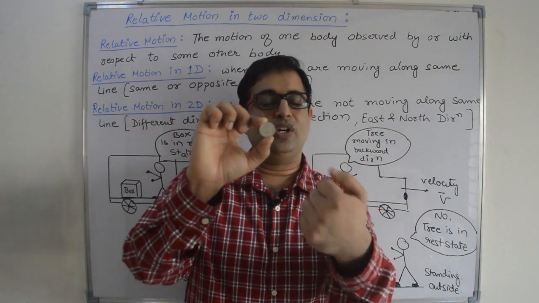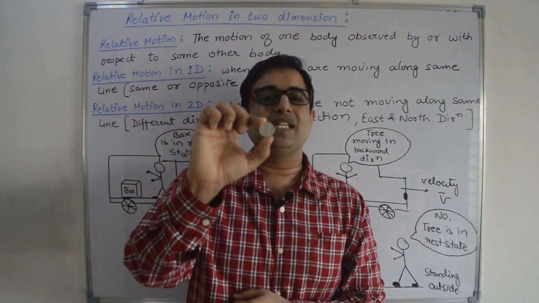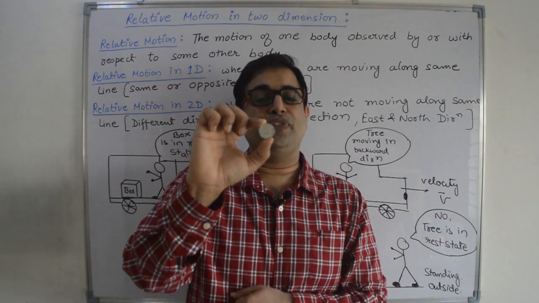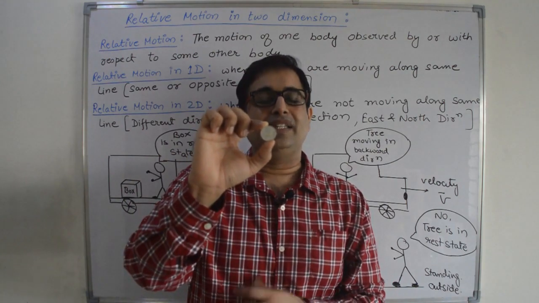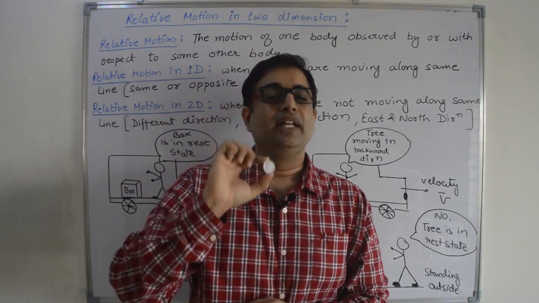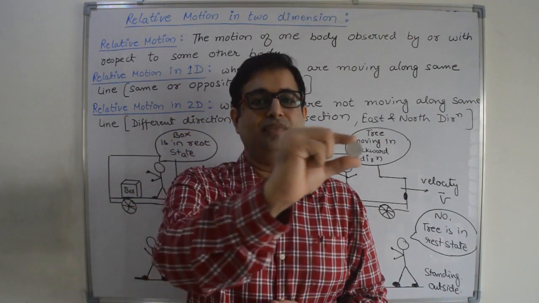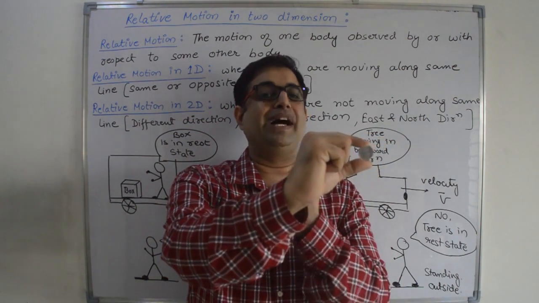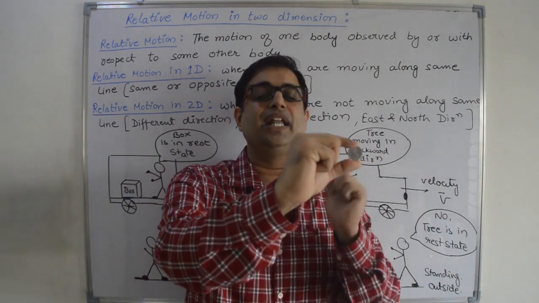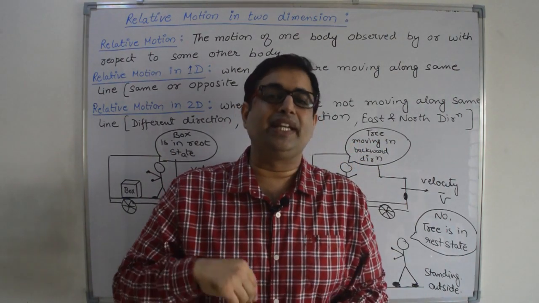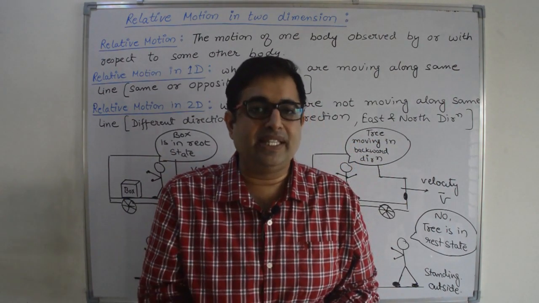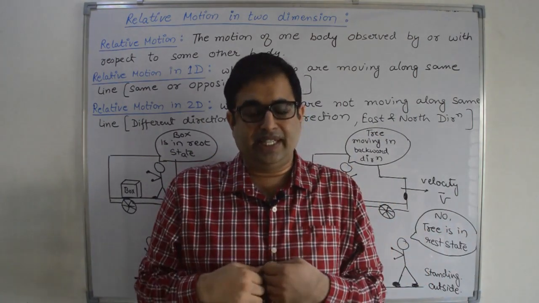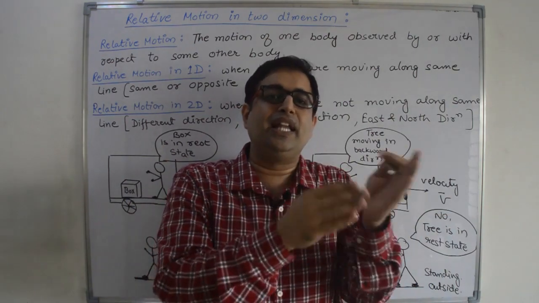From your side or from your point of view, this is head. But from my side, from my point of view, this is tail. That is a relative thing, right? If this coin is in motion, from your side, it is going towards the right side. But from my side, it is going towards the left side. So that is relative motion. You will say that the coin is moving towards the right side, but I will say that the coin is moving towards the left side.